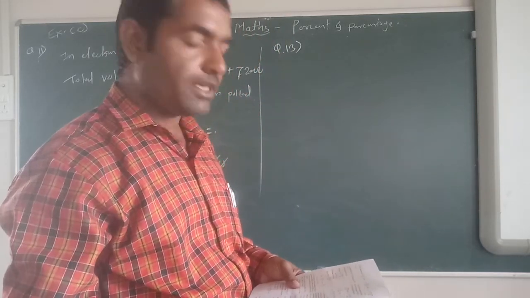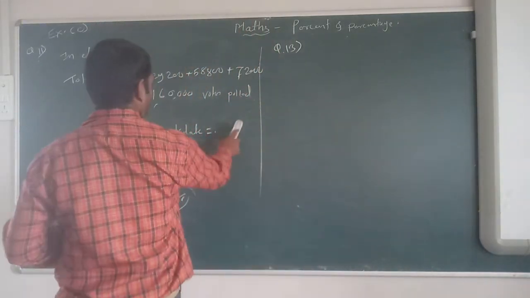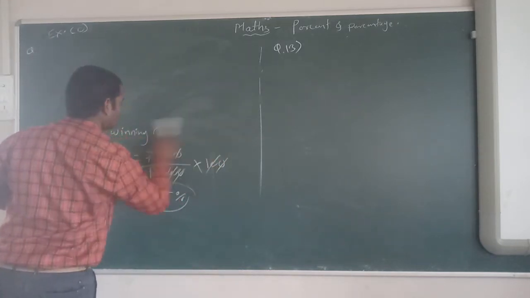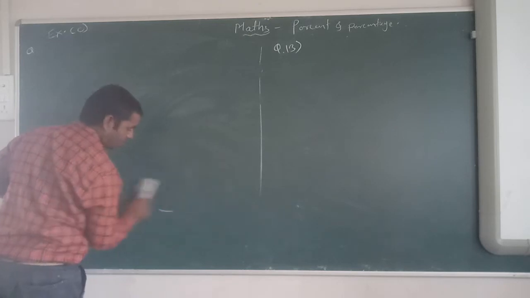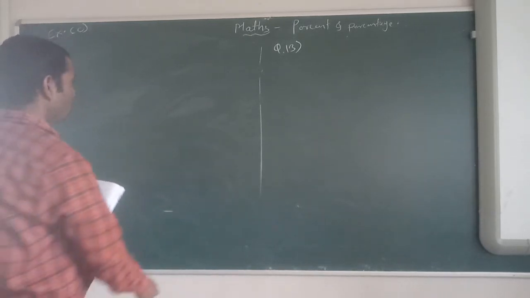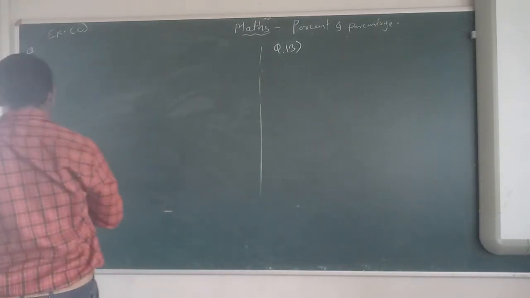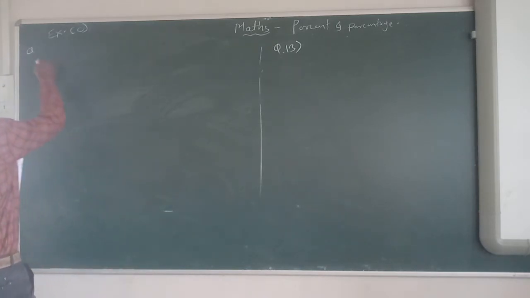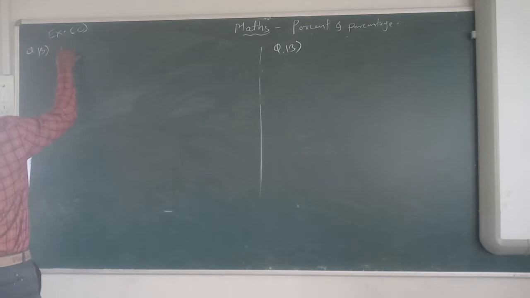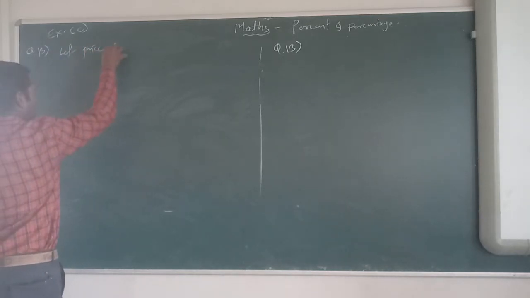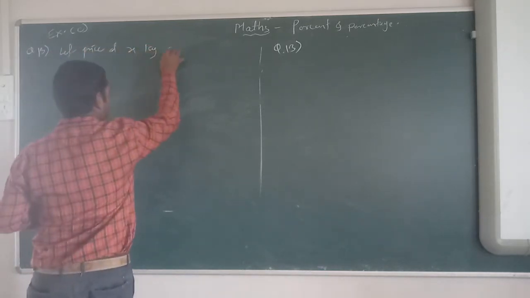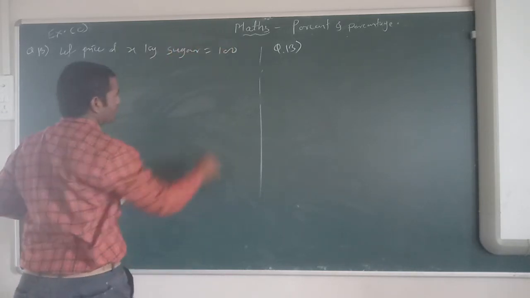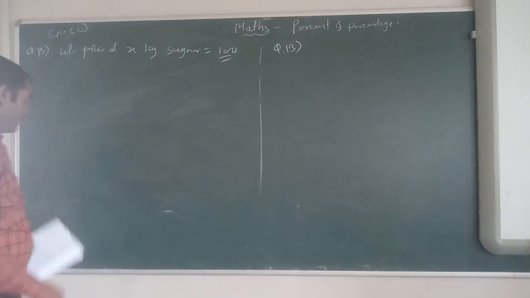Which is given only in the percentage. So we have to consider here. We are going to consider the first thing: let the price of X kg sugar equal to rupees 100. We have considered X kg sugar price is 100.